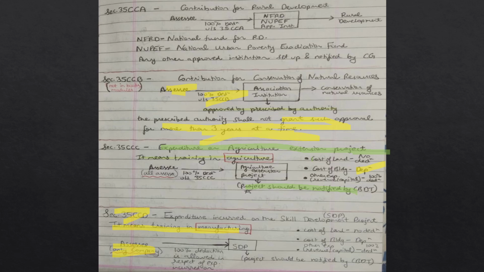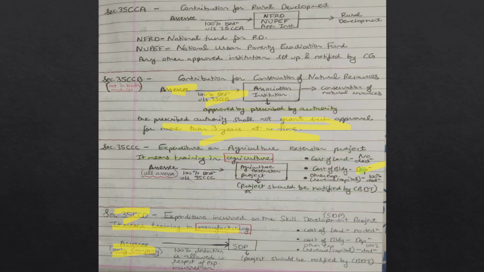The expenditure should not be on land. In case of land, no deduction will be allowed. In case of building, only depreciation will be allowed. And in case of any other expenditure, whether it is of revenue nature or capital nature, 100% deduction will be allowed to the assessee.